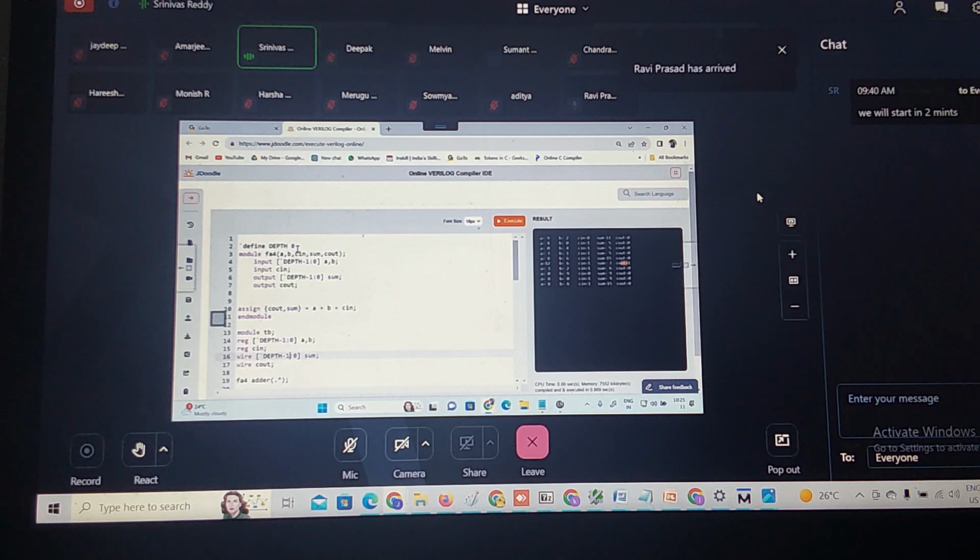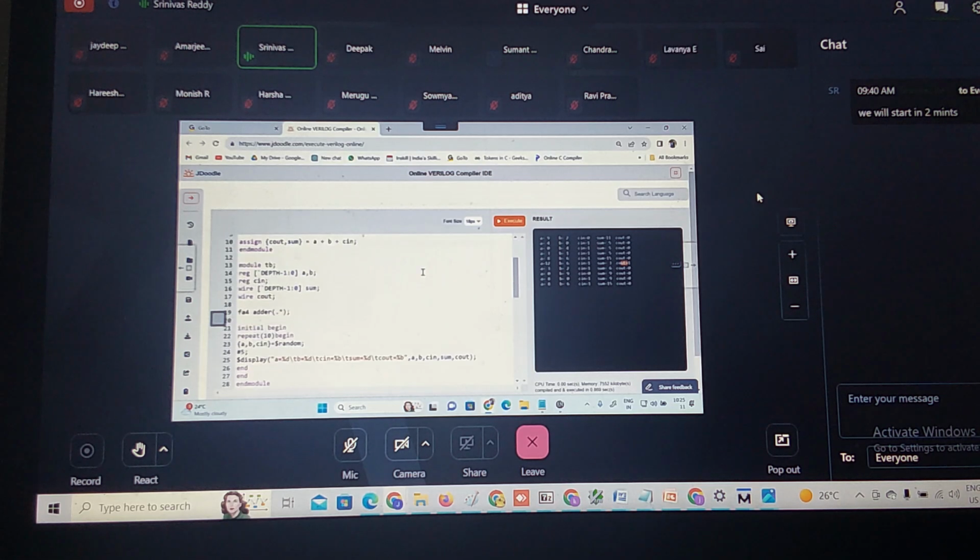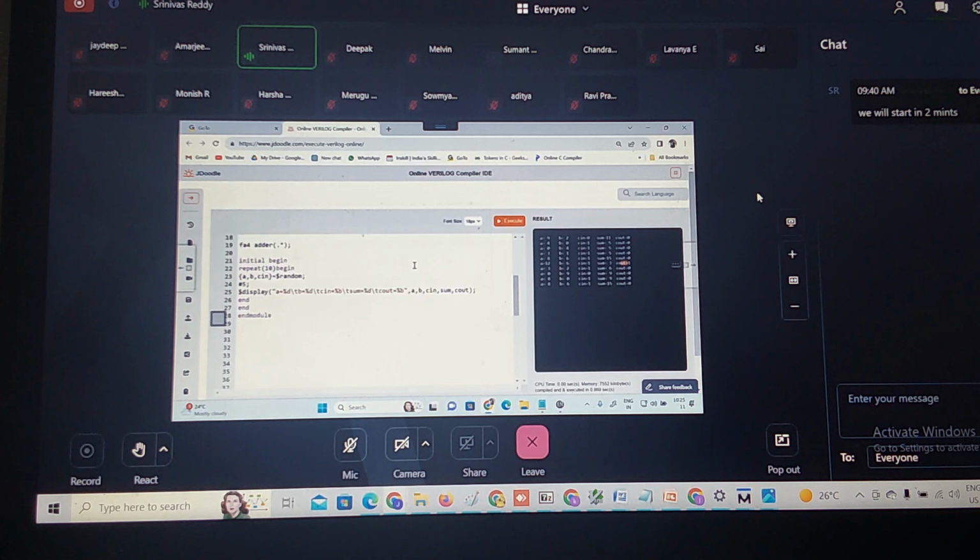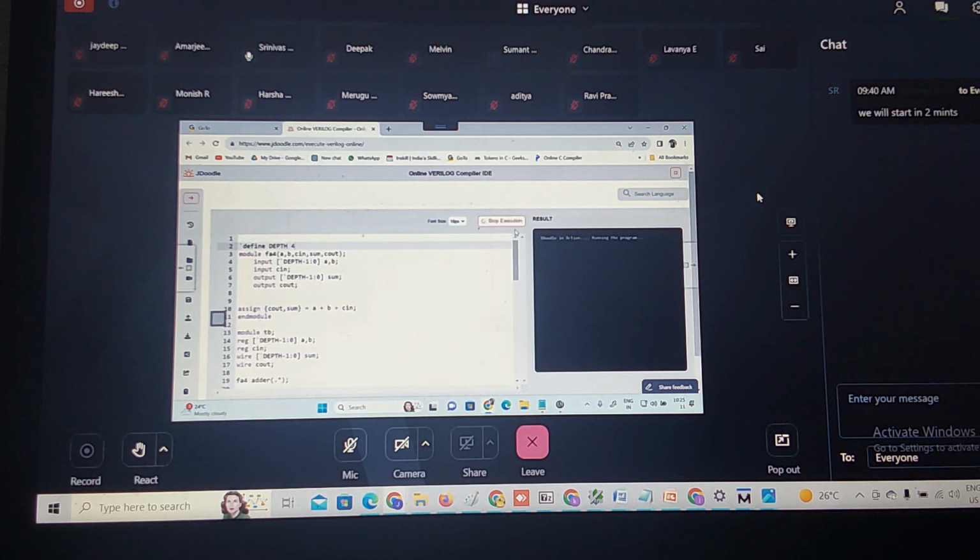Let us first make the 4-bit order, then we'll go into 8-bit. Is there anything else I need to change? No. Now this is my 4-bit parallel order. Now I am going to change this into how many bit order? 8-bit order. I will say this is my 8-bit order.